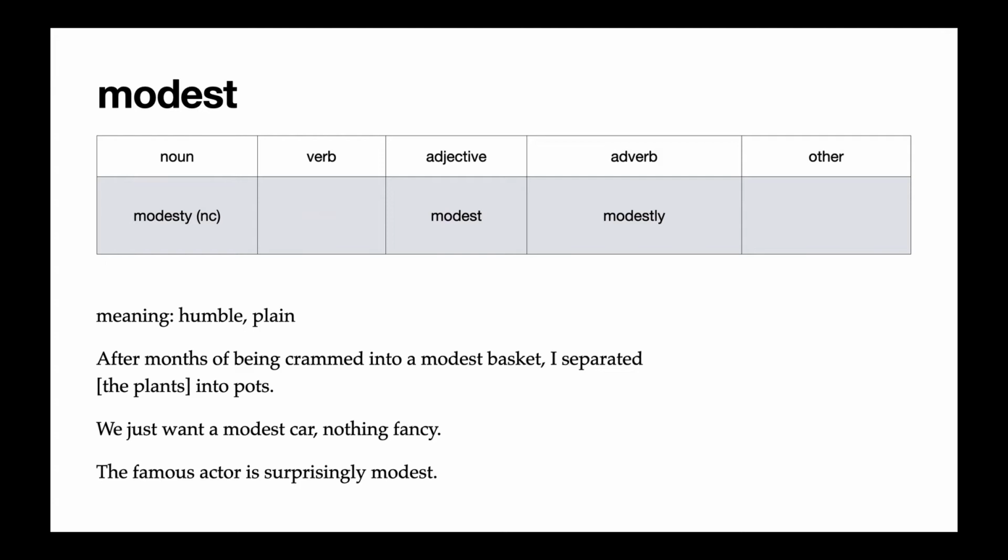So here are two more examples. We just want a modest car, nothing fancy. Or the famous actor is surprisingly modest. And these are all adjective forms, but you can also use modesty as a non-count noun. That means the feeling of not being better than others.